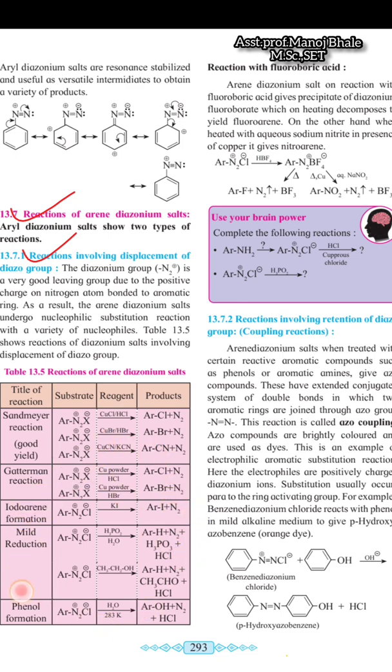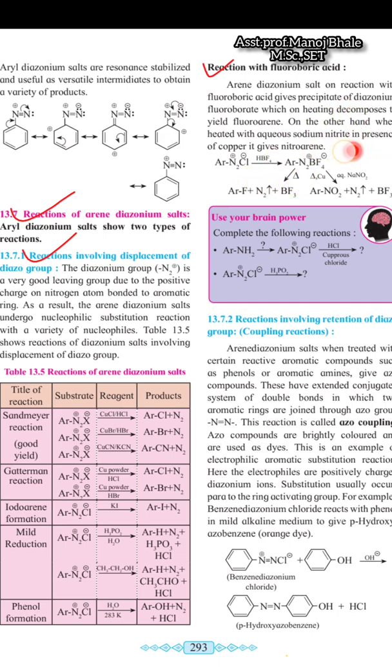So these are some of the reactions given there. You can observe all these reactions. All these are displacement reactions, in which there is a removal of the diazonium group and a formation of the halide attached to the aromatic structure. The next reaction given is the reaction with fluoroboric acid. In that, the aryl diazonium salt, or aryl diazonium chloride, reacts with fluoroboric acid.